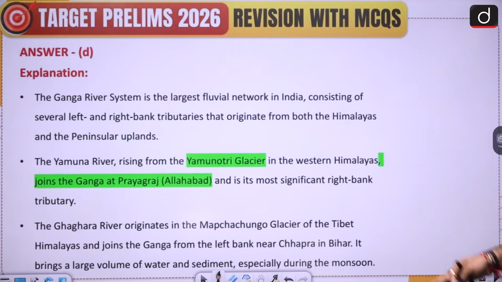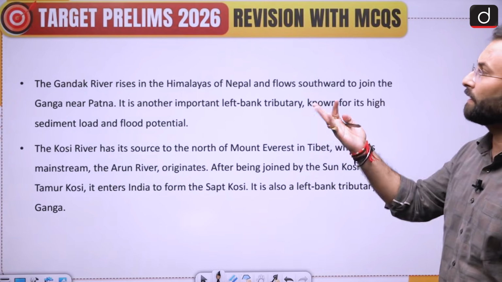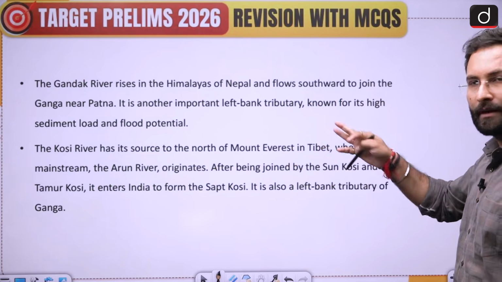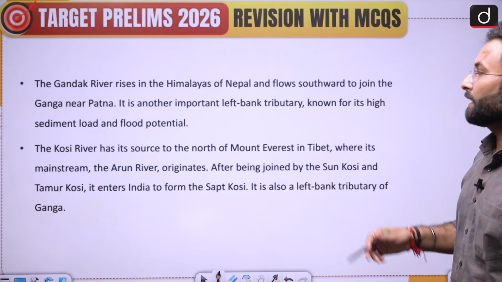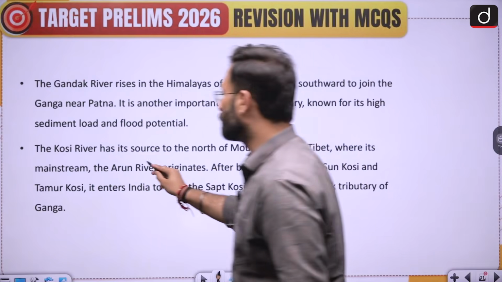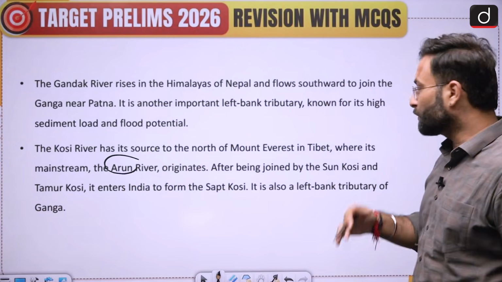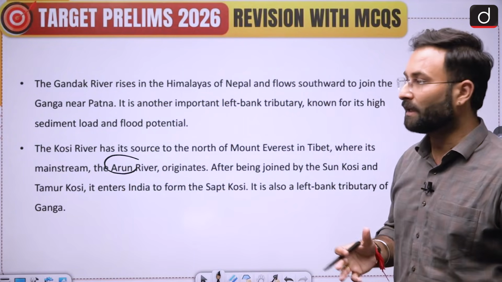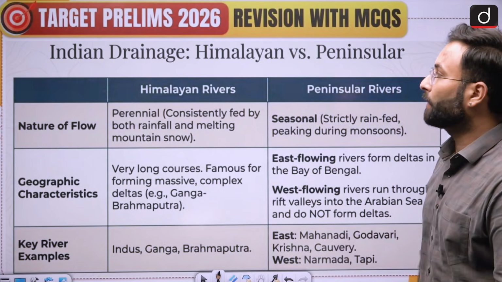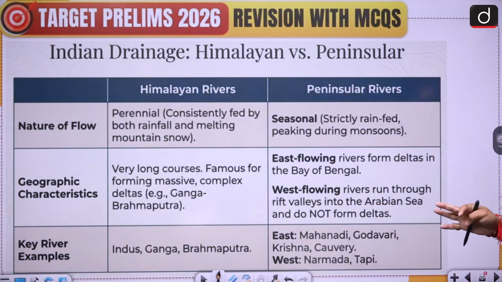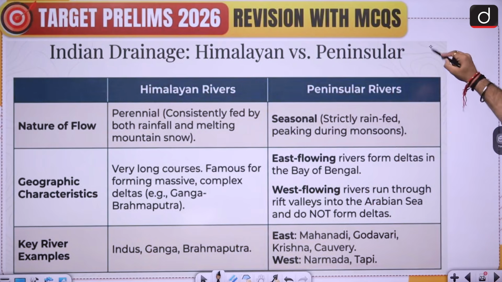Their origins are also given, like Yamuna is from Yamunotri, here Gandak is rising from the Himalayas of Nepal, etc. Kosi is coming from the Mount Everest region or the Tibetan region. Okay, there are 3 streams, Arun Kosi, Sun Kosi and Tamur Kosi. These enter, forming into Sapt Kosi, and then that becomes the left bank tributary of Ganga. Okay, now I have taken a liberty to put the Himalayan rivers and the Peninsular rivers and their difference over here. You can go through it. That can be important from your prelims point of view. That is why I have put it here.